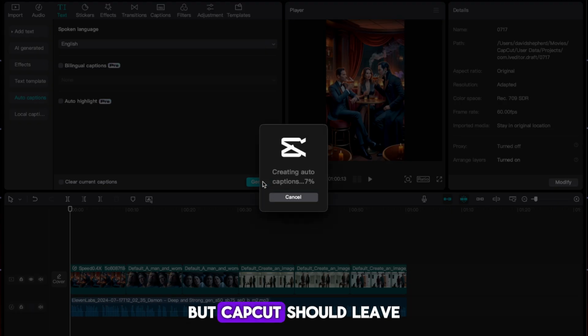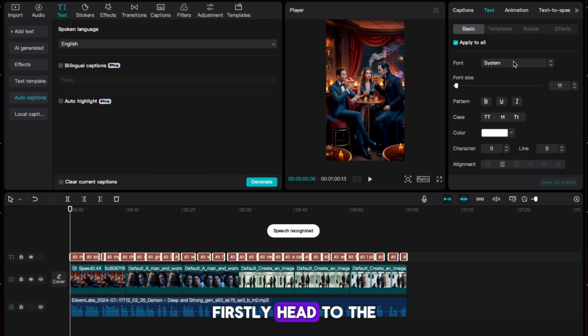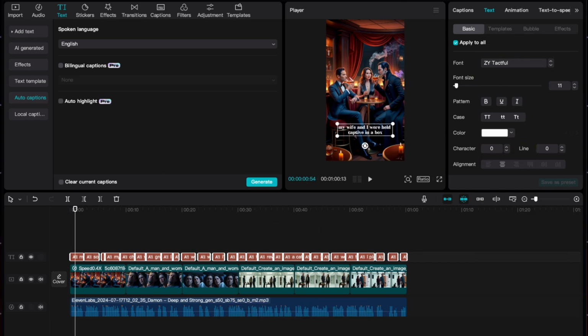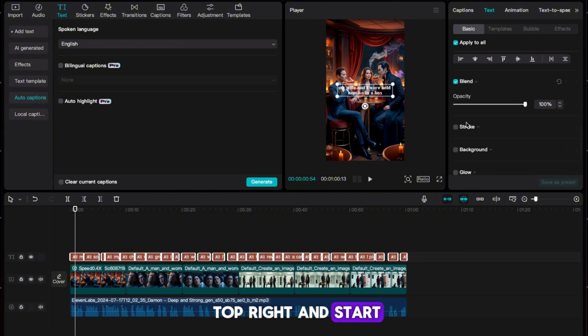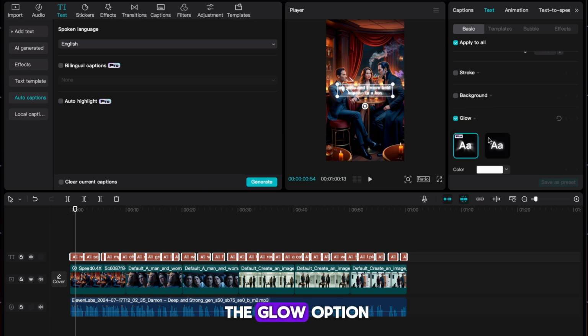It'll take a moment, but CapCut should leave you with some captions. Firstly, head to the top right and select a font. I like this as it has an old-fashioned look. Next, drag your captions and center them in the middle of the screen. Now head back to the top right and start scrolling down until you get to the glow option.